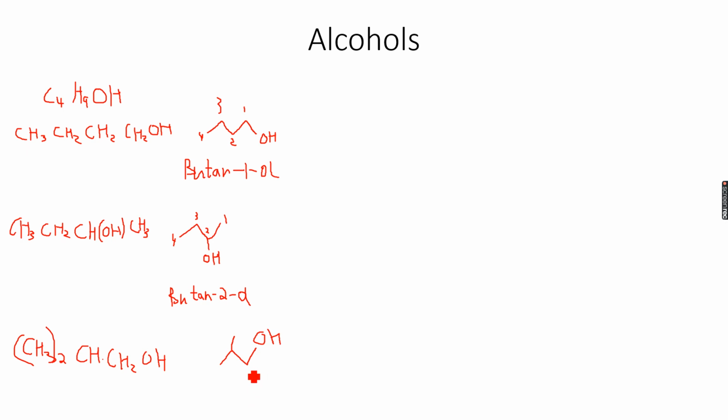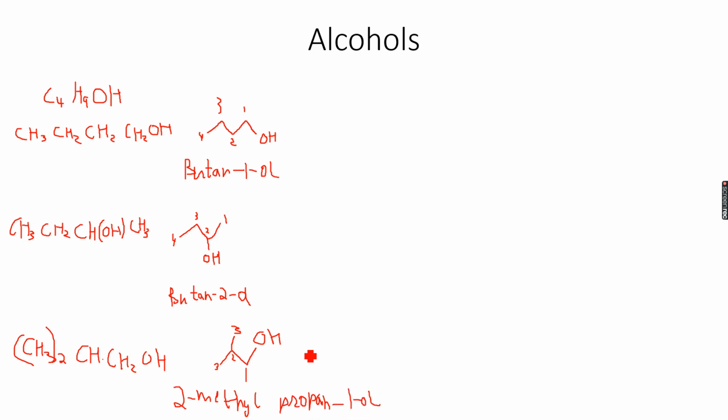Now if we number the chain 1, 2, 3 or 3, 2, 1, you can see that in either case the main chain has 3 carbon atoms. In either case a methyl group is on the second carbon atom and the OH group is on the first carbon atom. So this becomes 2-methyl, because the methyl group is on the second carbon atom. So this becomes 2-methyl propane, because there are 3 carbon atoms in the main chain, propan-1-ol.